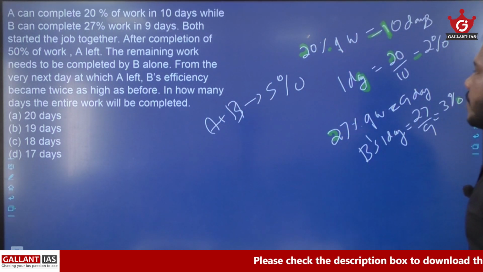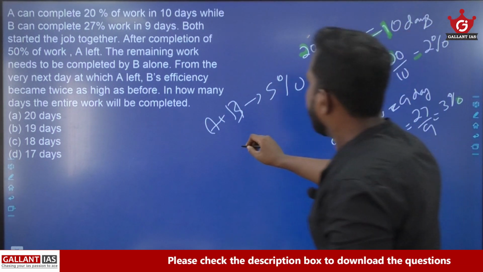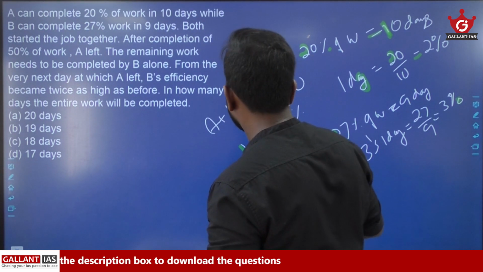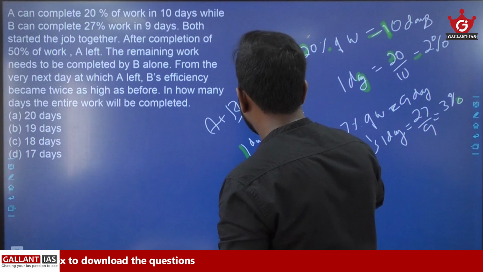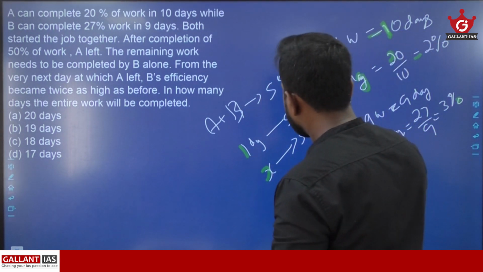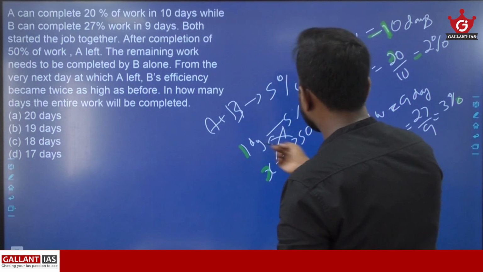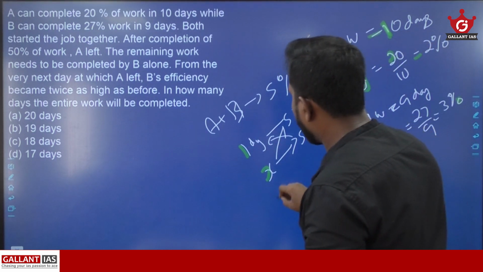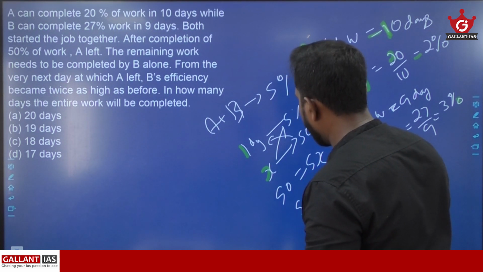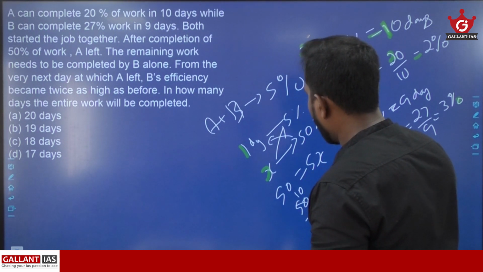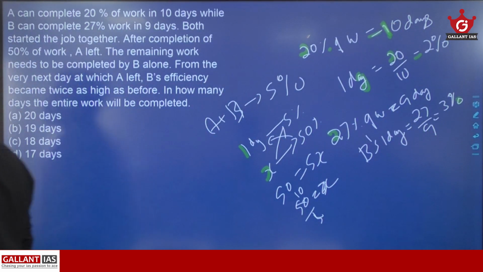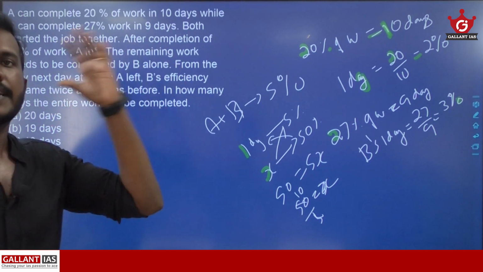And look here, in one day 5% of the work will be completed. So in how many days will 50% of the work be completed? Using the unitary method we can easily find. So 50 is equal to 5x, and x is equal to what? 50 by 5, which is 10. So A and B together completed 50% of work in 10 days.